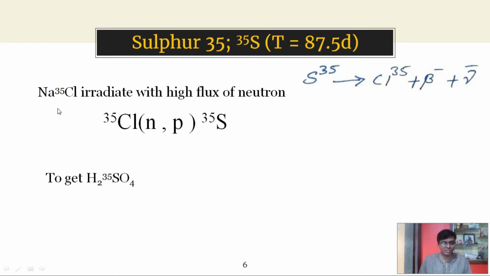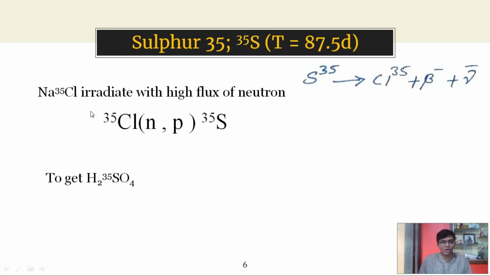This isotope is formed by irradiating sodium chloride with a high flux of neutrons. When neutrons are irradiated over sodium chloride containing chlorine 35, it gets converted into sulfur 35 along with other isotopes like sodium 24, chlorine 38, phosphorus 32 and chlorine 36.